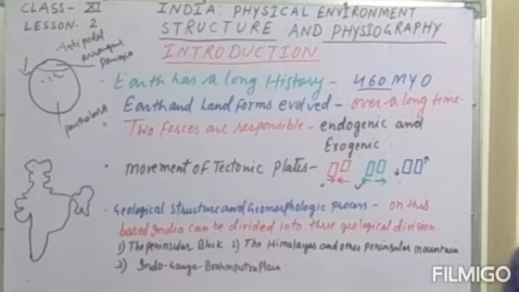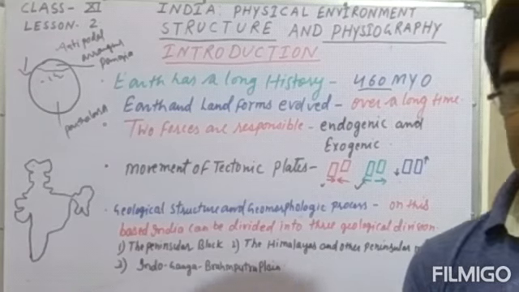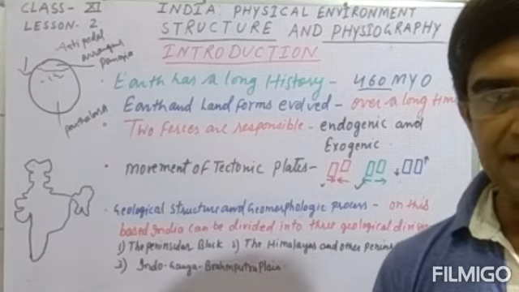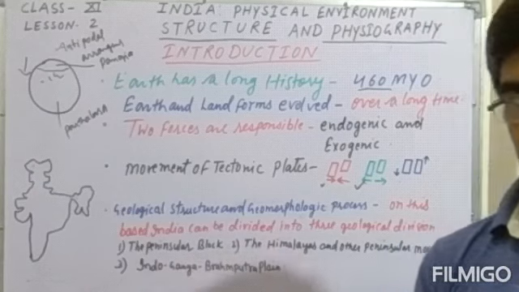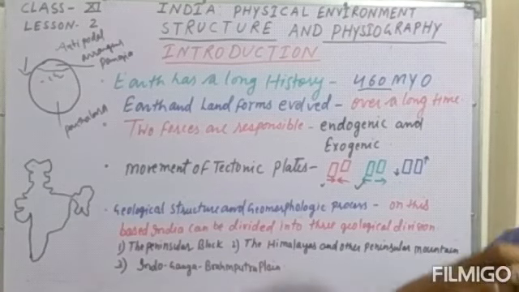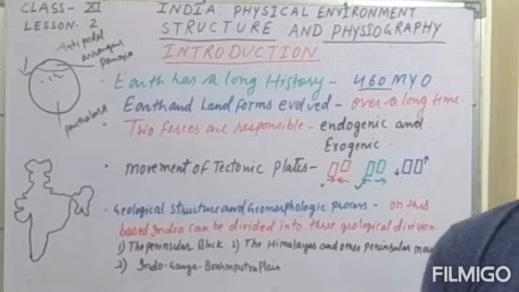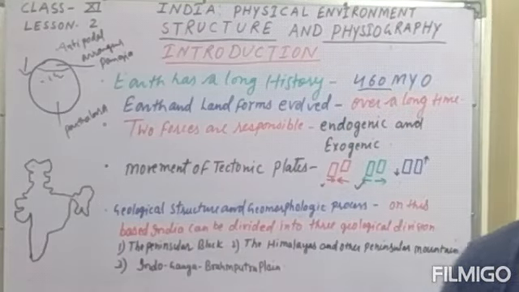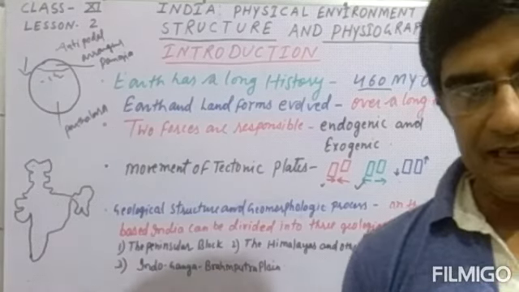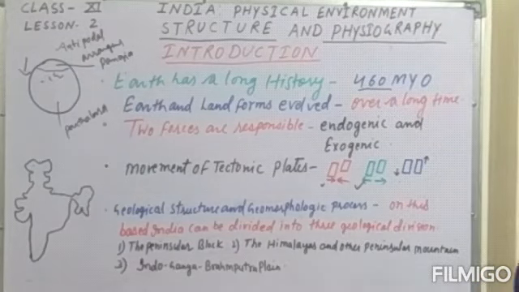Any movement of plates may be very destructive, because if the plates are in a stationary position then it is good, but if they are not stationary, then obviously it is very dangerous for the earth. So we have seen different things on the earth: some continents have disappeared, some new continents and islands have come up in the ocean water, and some small islands have been submerged in water. So these are some developments, and we will also study them in this lesson.